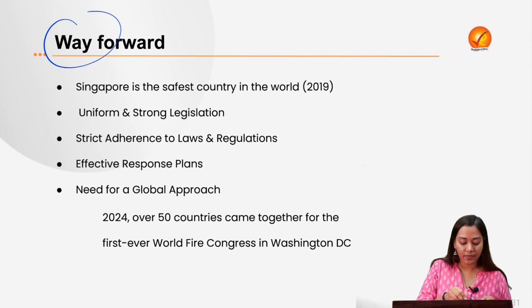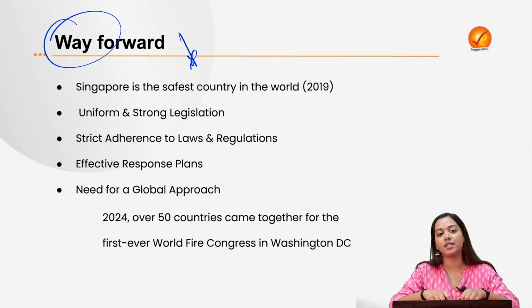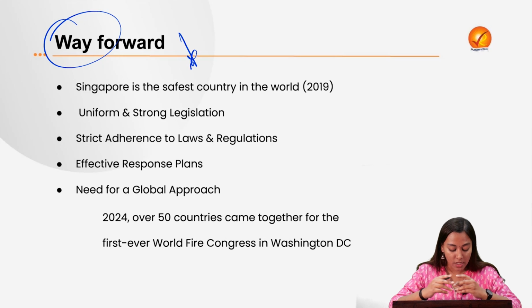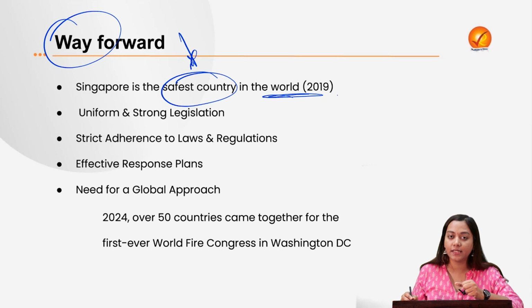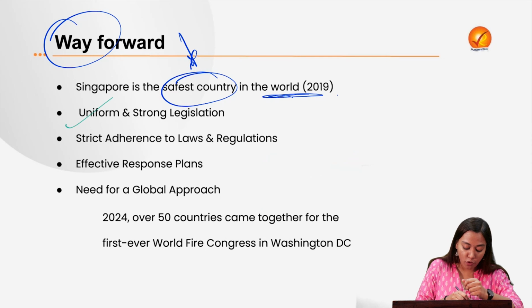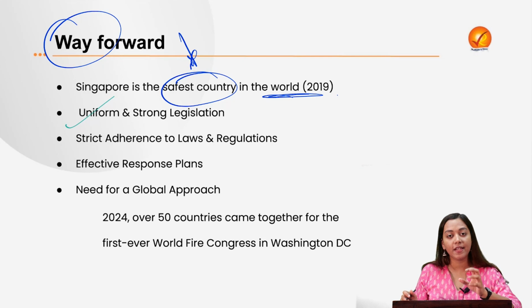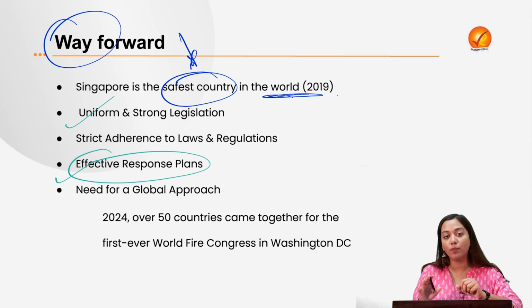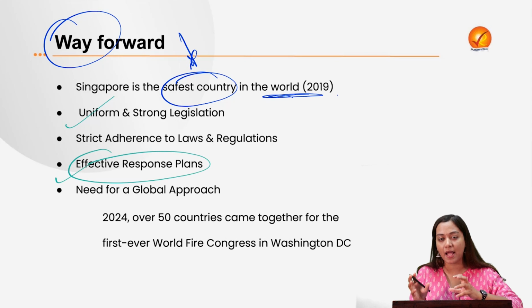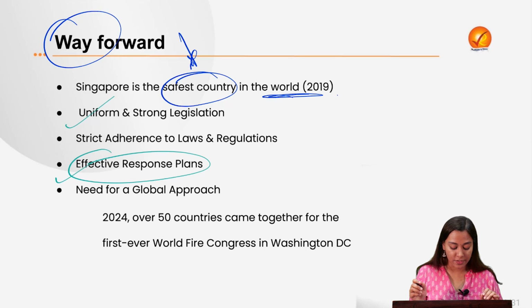What can we do about it? We can take case studies or best practices from one of the best performing states, which is Singapore. Singapore is the safest country in the world with regards to fire safety. What are the things that they are doing well? First of all, they have a uniform and strong legislation. Second, there is a very strict adherence, monitoring and compliance mechanism. Third, they have very effective response plans. In India, we do not have fire response plans specifically, which are uniform across all the districts, states and villages. That is one of the issues where Singapore is doing better.